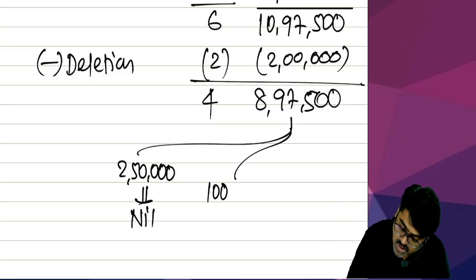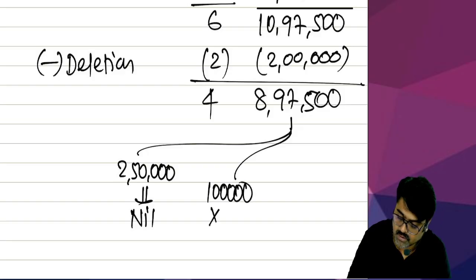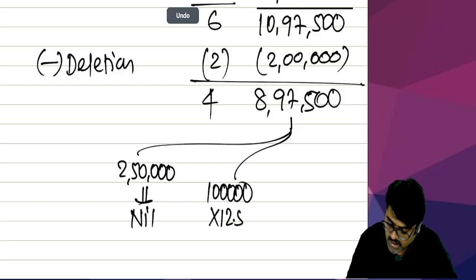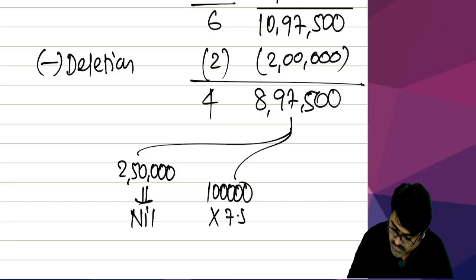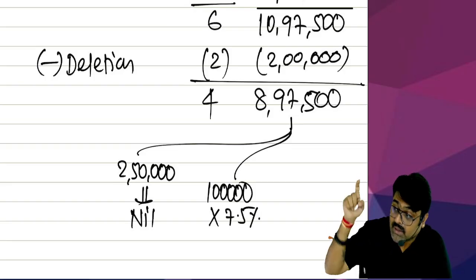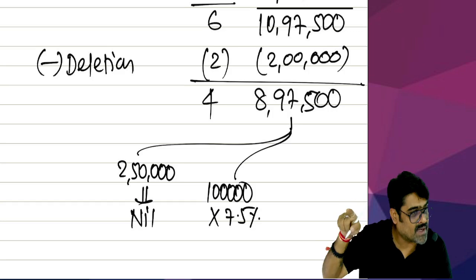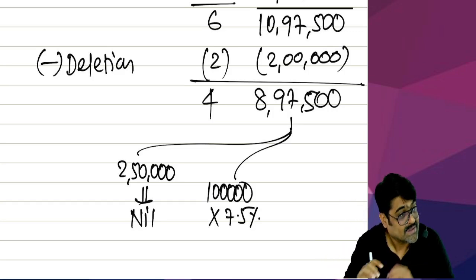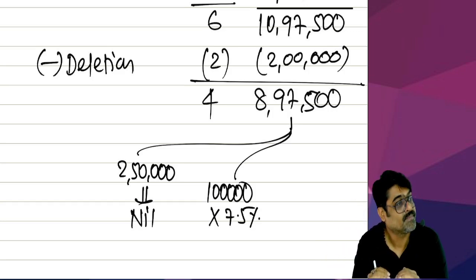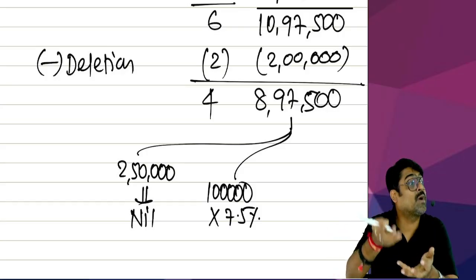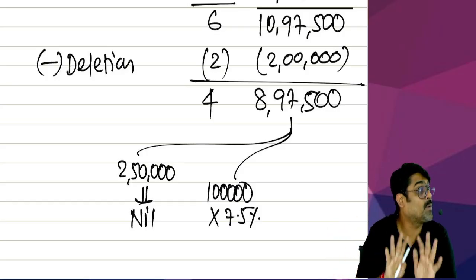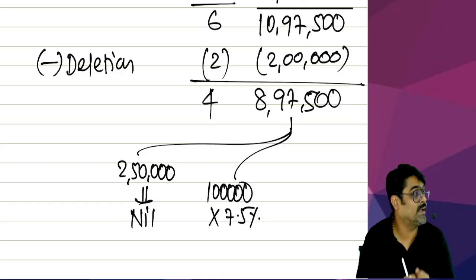Out of this, on 1 lakh, you will calculate depreciation at half rate, 7.5%. Why? Because at the end of the day, whatever assets are there, you still have that asset which you acquired in this year and put to use for less than 180 days.